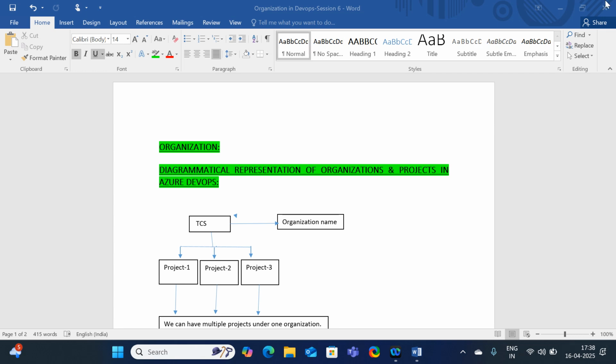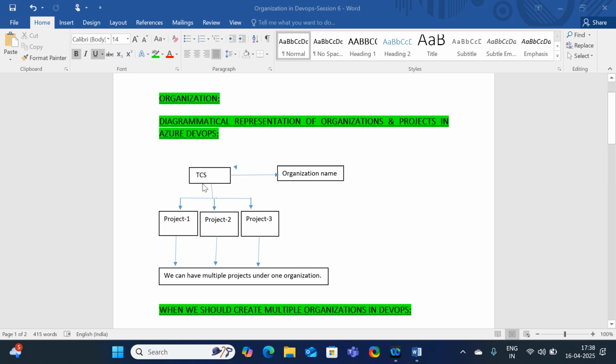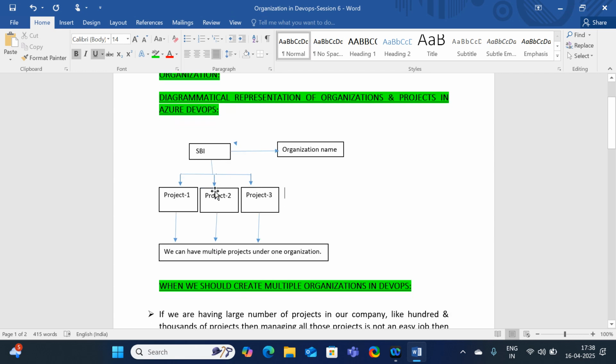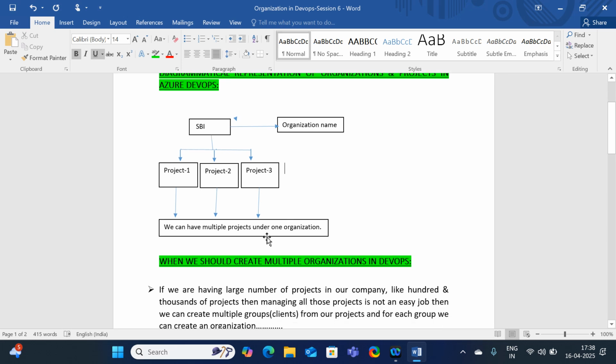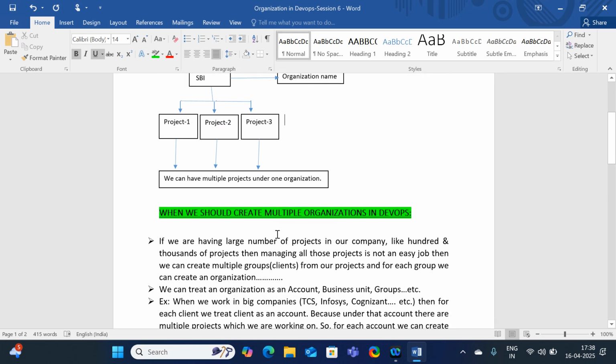I'm going to show you a diagram. Assume this is the diagram which I'm going to represent. Here TCS is the organization name. Suppose TCS provides services to SBI. So SBI is one of the clients. It is a kind of organization as well, and inside SBI there are a lot of projects going on. So we have multiple projects under one organization.